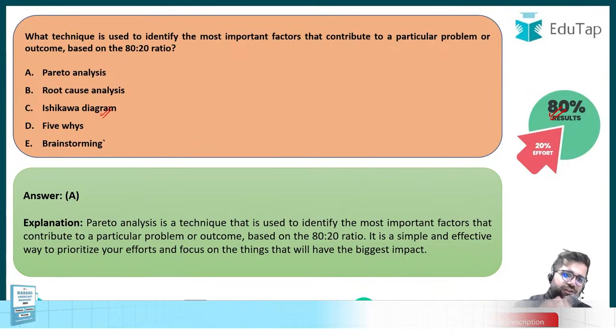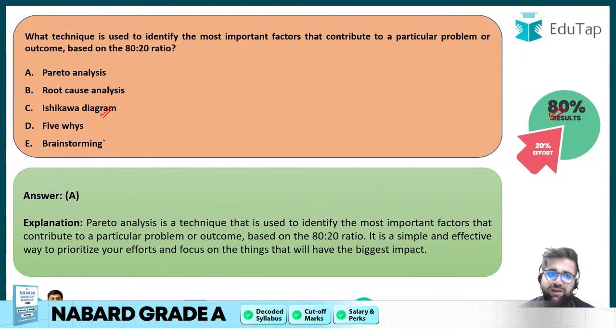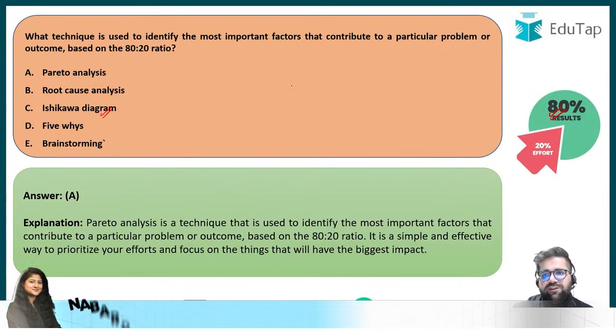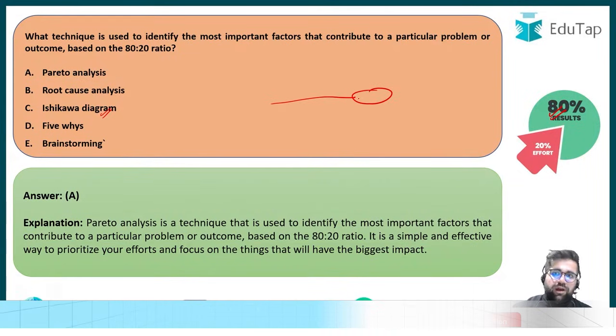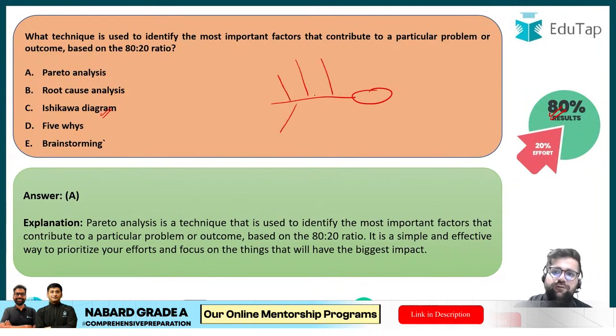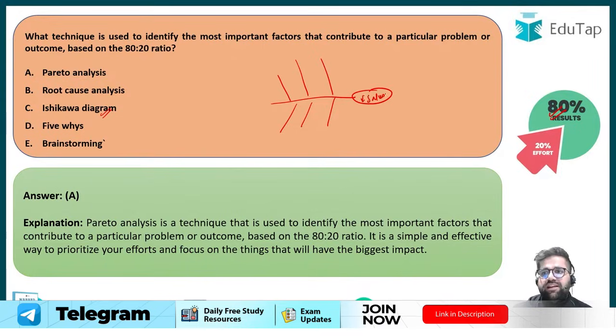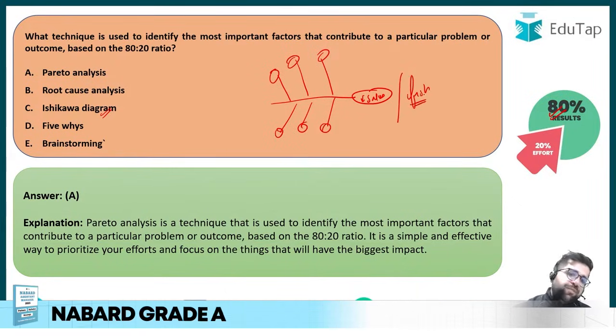Ishikawa diagram, again, this is also a very famous diagram when it comes to decision making. Ishikawa diagram is like a fishbone diagram. In this particular diagram, it looks something like this. Over here, you have the problem you are having, and over here you have different causes of that particular problem. For example, if the sales of the company are decreasing, this is the problem which I am facing, but the sales are decreasing due to multiple factors. So this is how an Ishikawa diagram looks. Sometimes it is also known as a fishbone diagram.